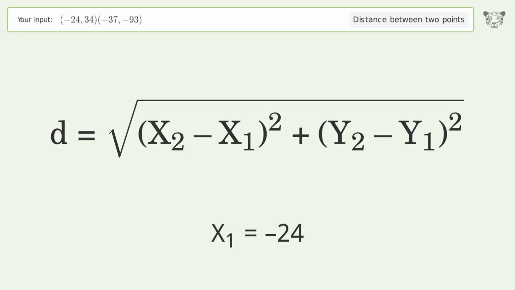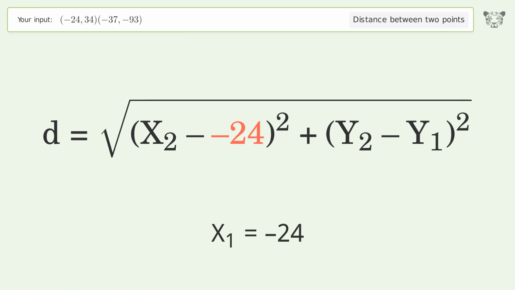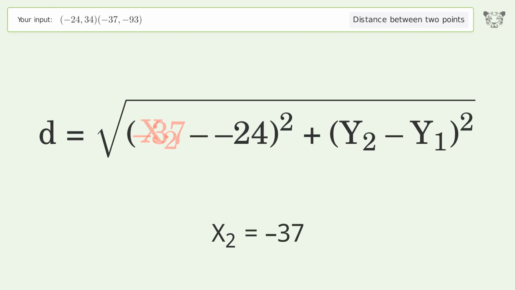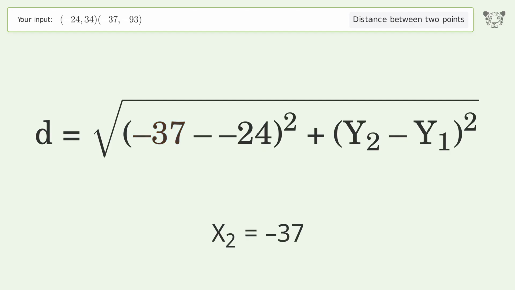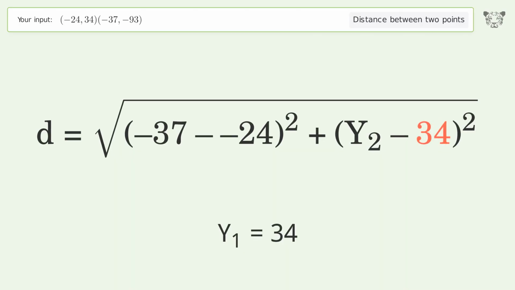x1 equals -24. x2 equals -37. y1 equals 34. y2 equals -93.